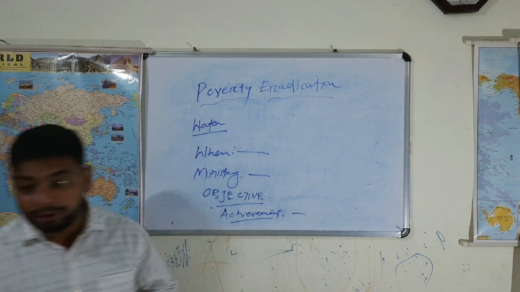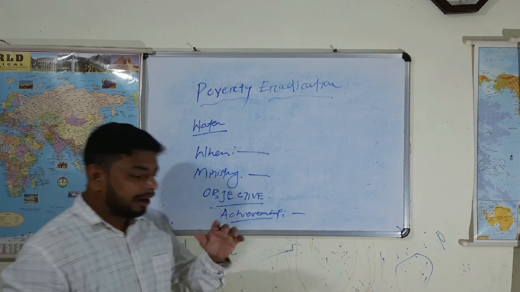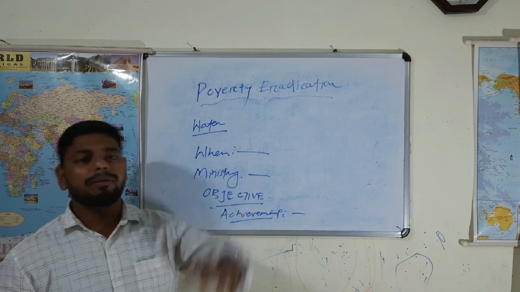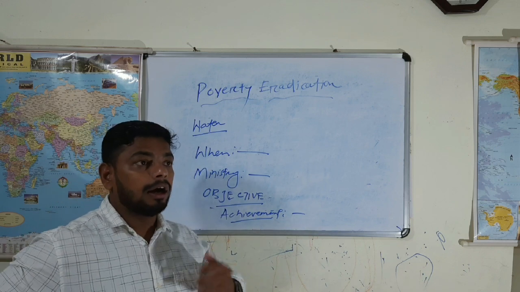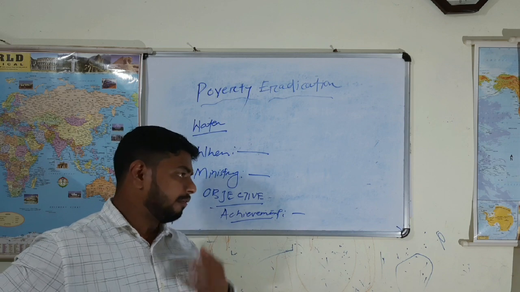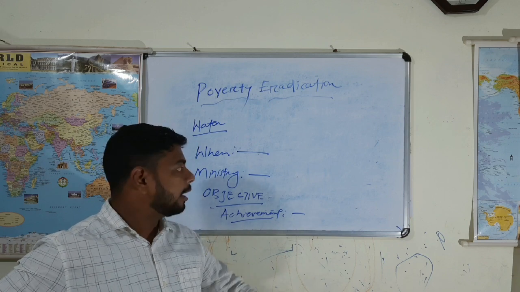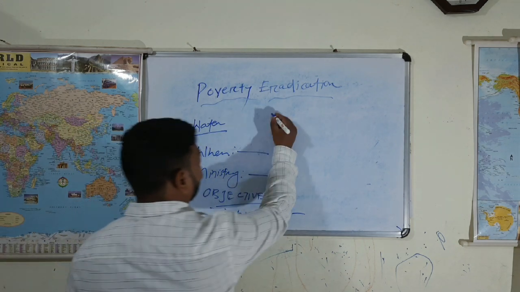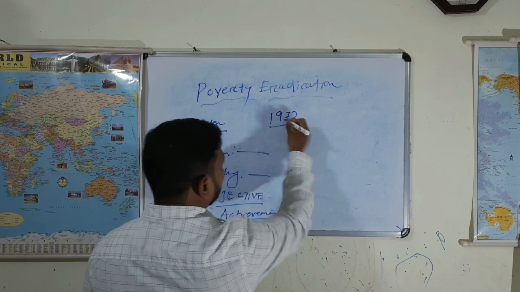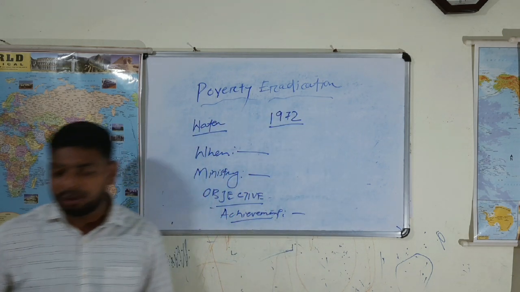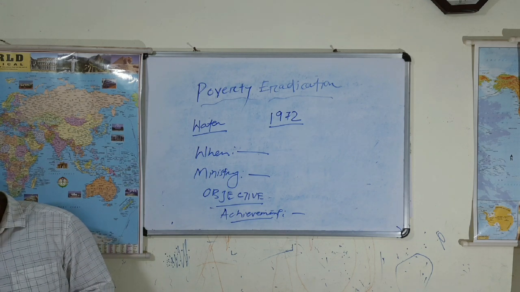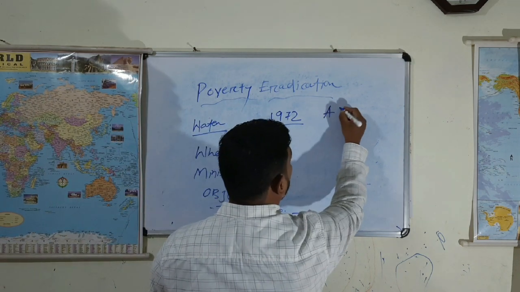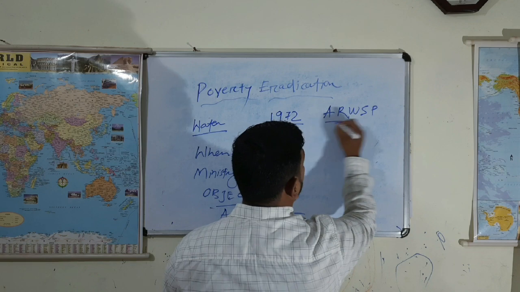So in this way we will discuss, right? Actually, various developmental activities have been taken since the beginning. Our earlier governments have taken a number of schemes to eradicate poverty. With regard to water also, in the year 1972, for the first time, a proper and systematic program was launched: the Accelerated Rural Water Supply Program. What is that? Accelerated Rural Water Supply Program.